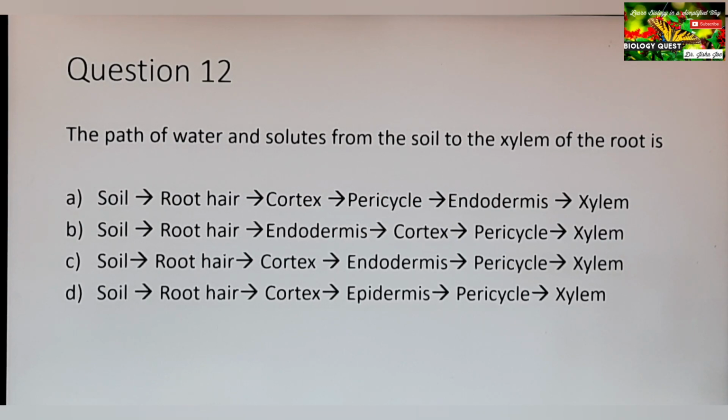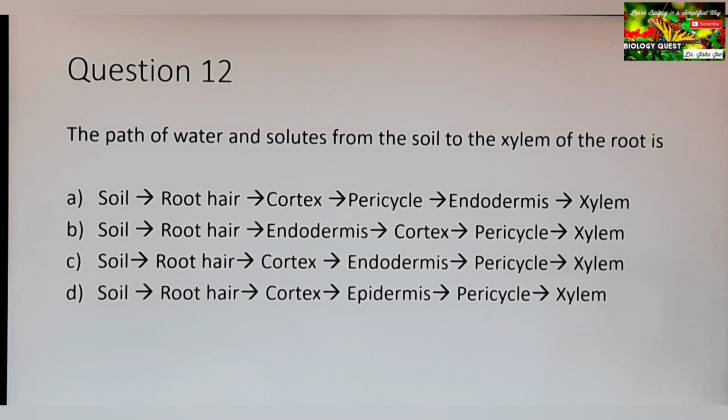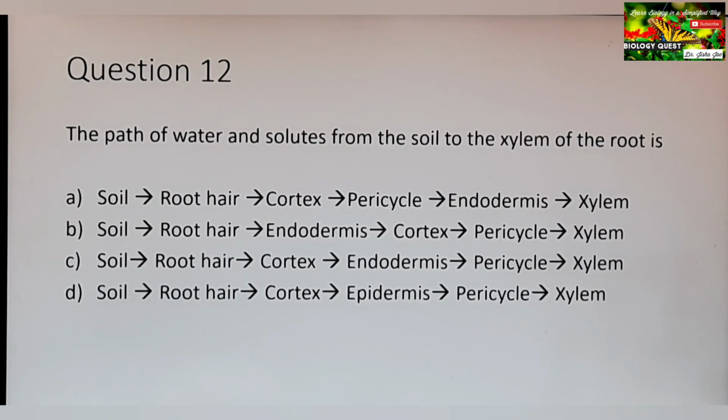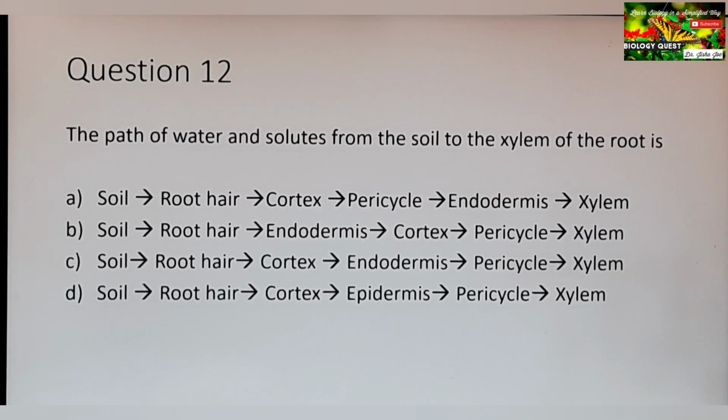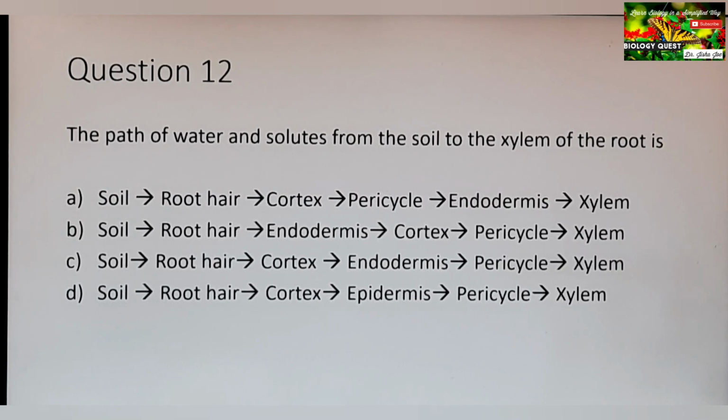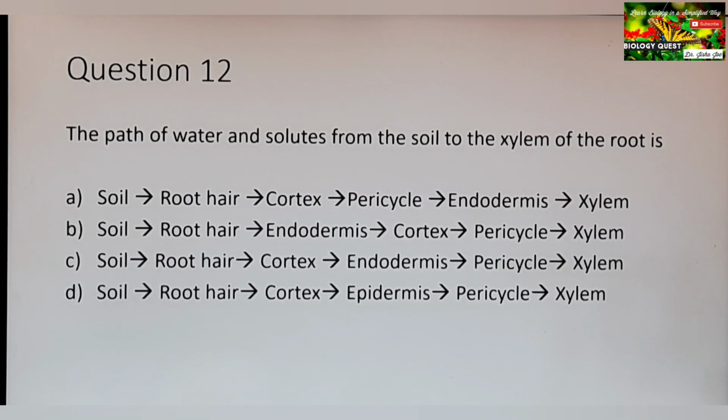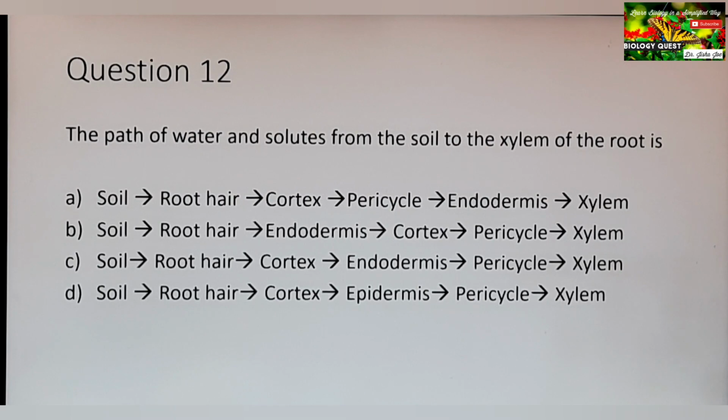Then from the epidermis, the inner region, inside the epidermis, we have the cortex. Then the innermost layer of the cortex is the endodermis. Inside the endodermis is the pericycle, and inner to the pericycle are the xylem and phloem, which are arranged on alternate radii, meaning xylem is seen alternating with phloem.